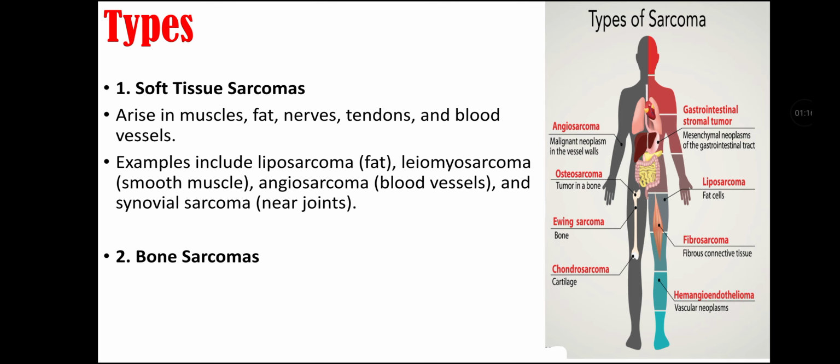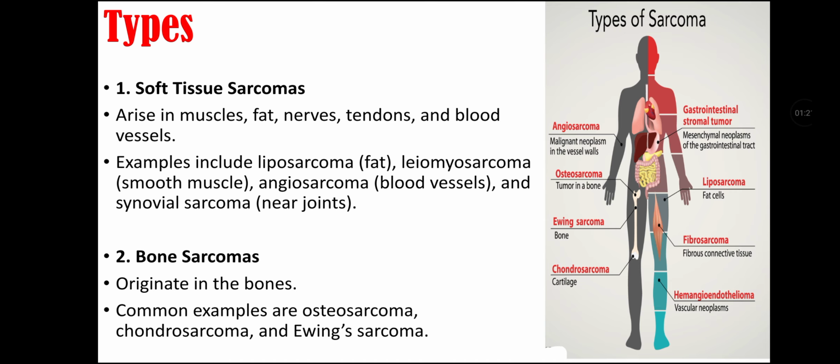Then the other type of sarcomas are bone sarcomas. They originate in the bones, and common examples of bone sarcomas include osteosarcoma, chondrosarcoma, and Ewing sarcoma.